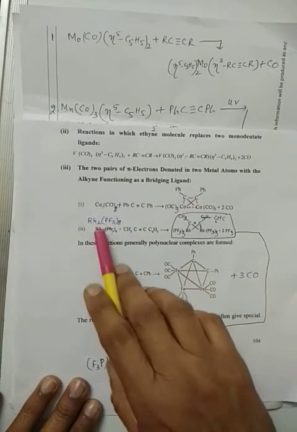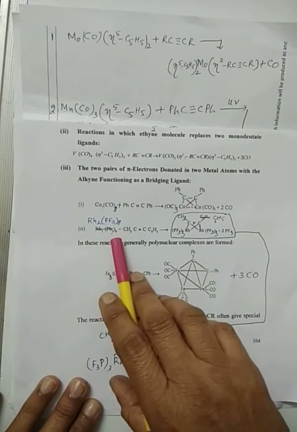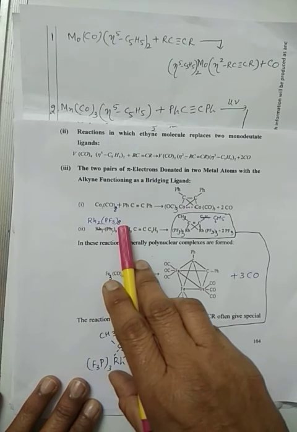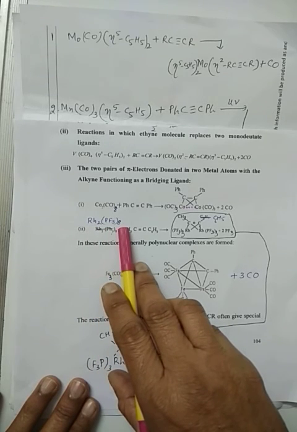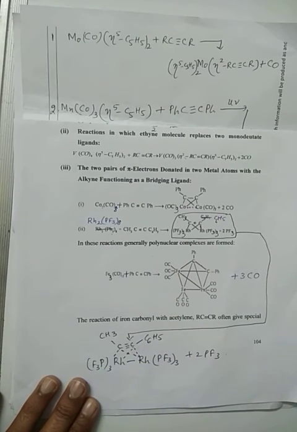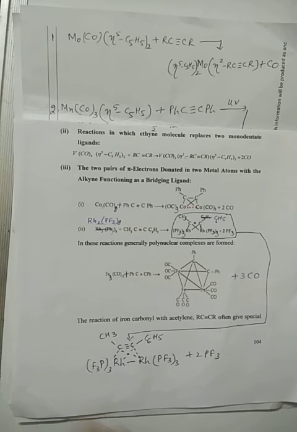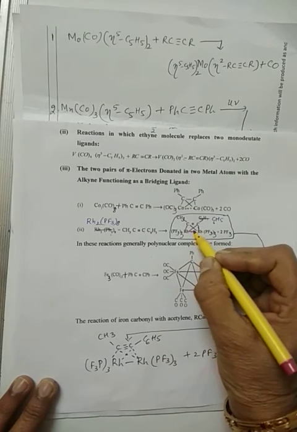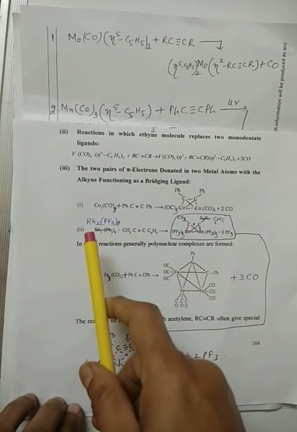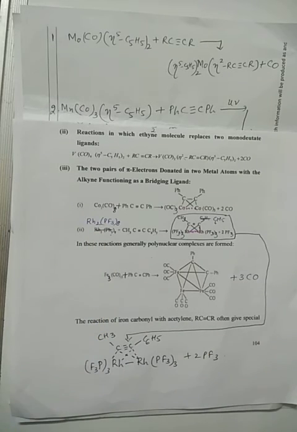In a similar way, the rhodium complex, Rh2(PF3)8. Now with PF3 ligands, we have a bond between Rh and Rh, and on either side we earlier had PF3 ligands, four on this side and four on this side, both sides.